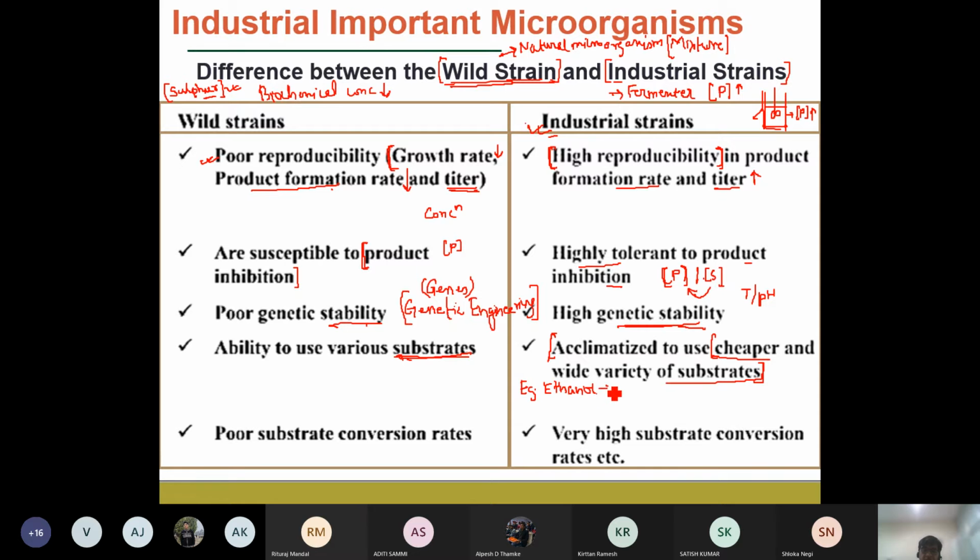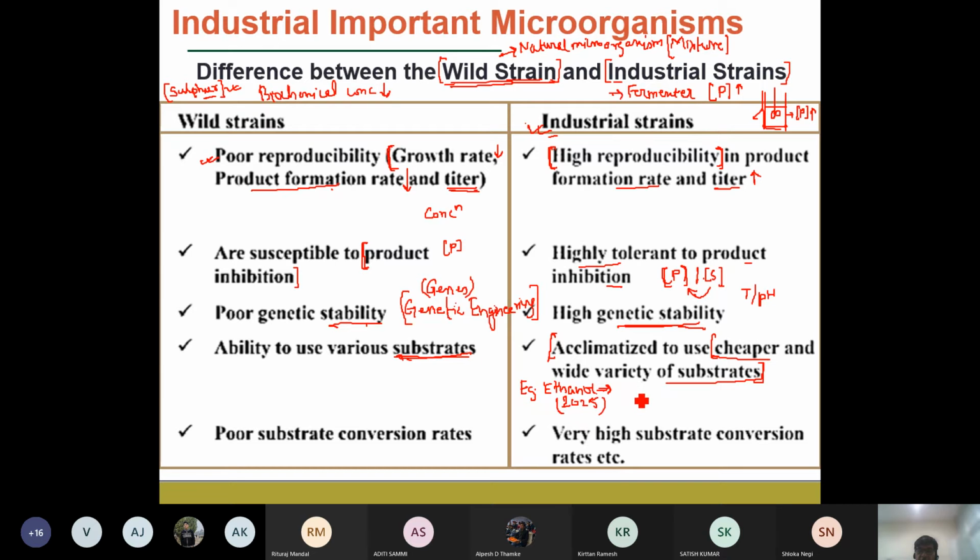Everyone must have heard by now that by 2025, almost 10% ethanol is going to be added as an additive to petrol. That is a major advancement that is going on, that we need to replace 10% of petroleum with this ethanol.